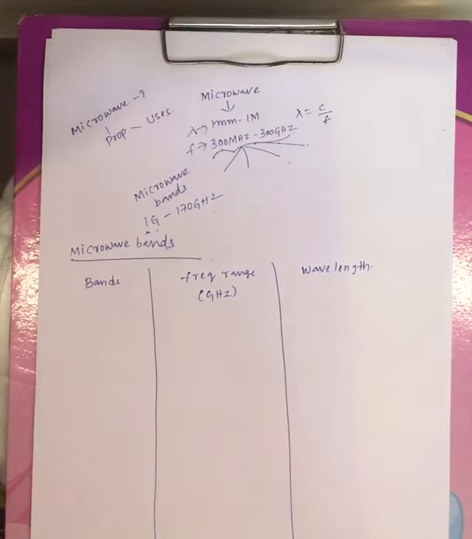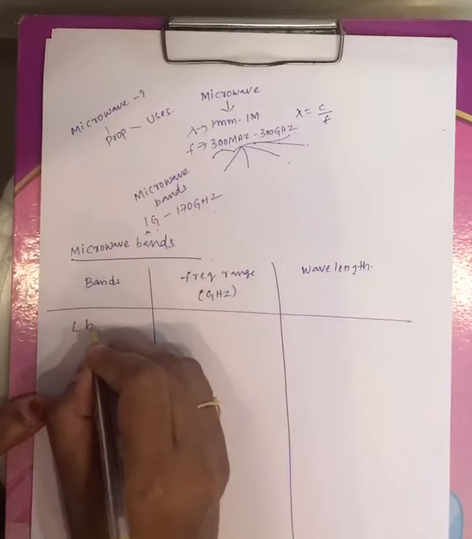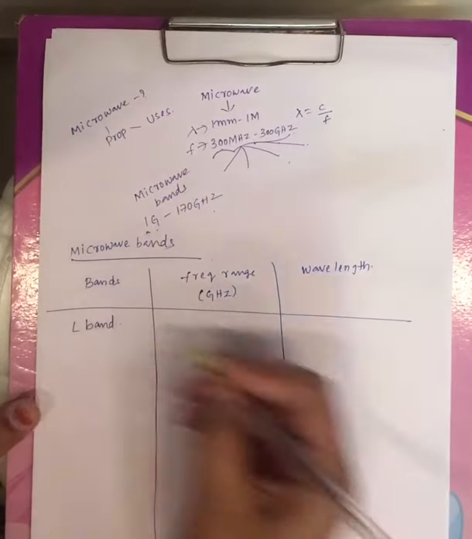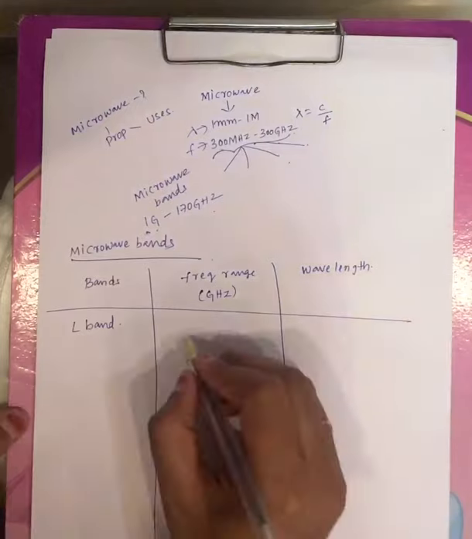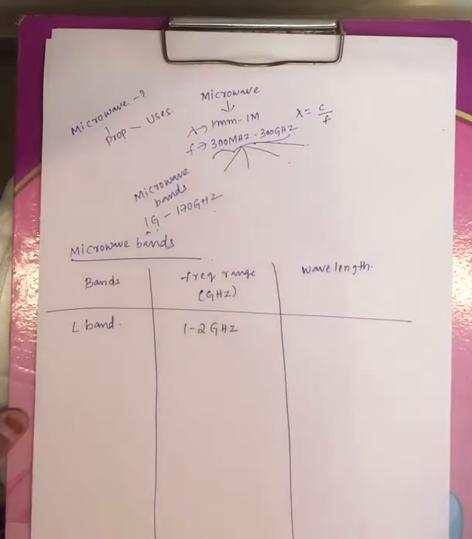Now under microwave bands, the first band is the L band, and its allotted frequency range is 1 gigahertz to 2 gigahertz.